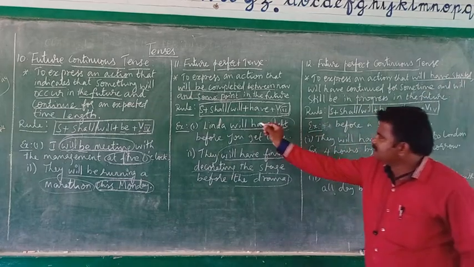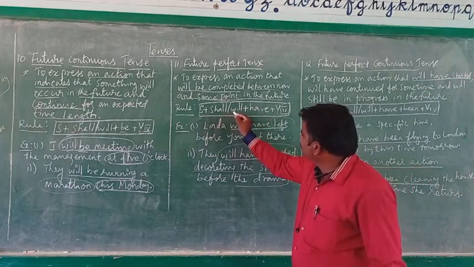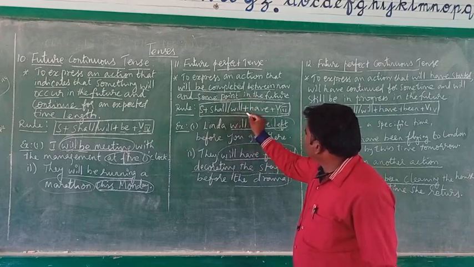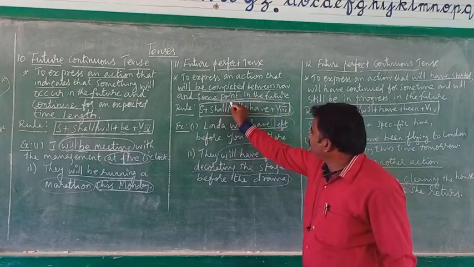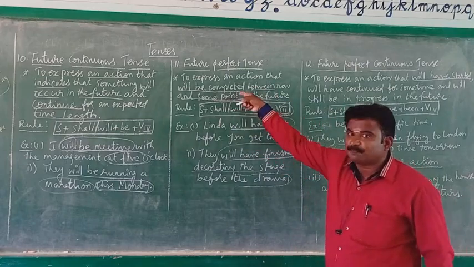Already in the previous tense we have seen, what's it? Will have plus verb third form. Will have started means future perfect.